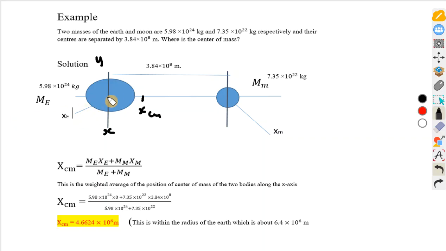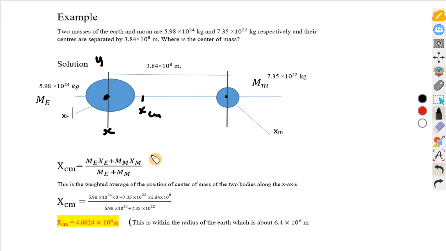Let's take this as the origin, such that the position of the center of mass of the Earth from this point is 0, and the position of the center of mass of the Moon from this point is 3.84 times 10 to the power of 8.